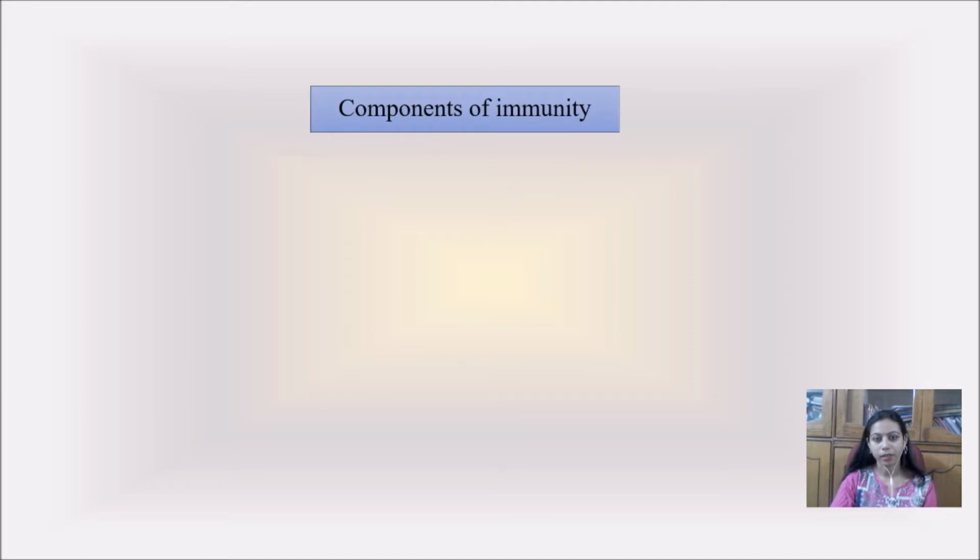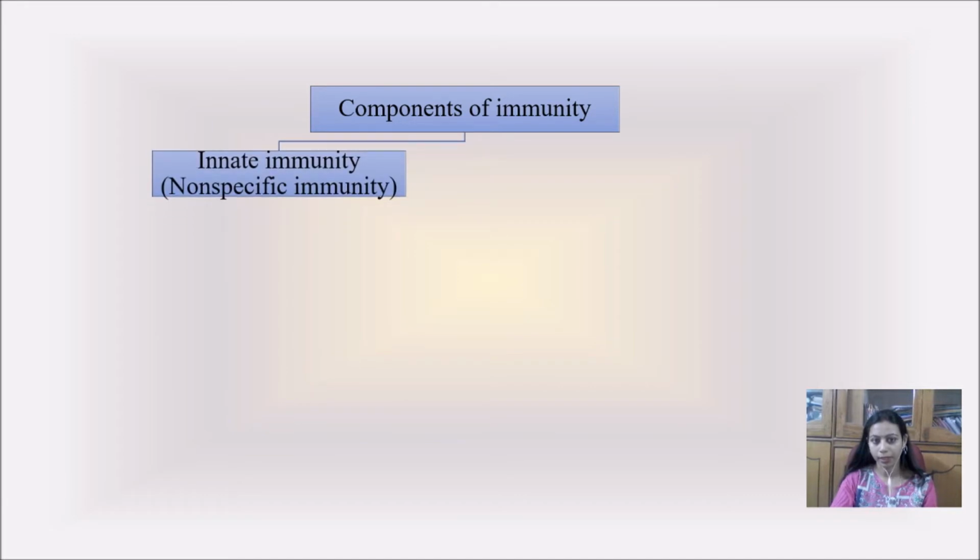Actually, the first component of innate immunity, which is the anatomical barrier, is the skin, or the mucous membrane, which is present inside our body, and the skin outside our body. So it prevents microbes from entering inside our body. We have already discussed the components of the immune system, which are innate immunity and adaptive immunity.